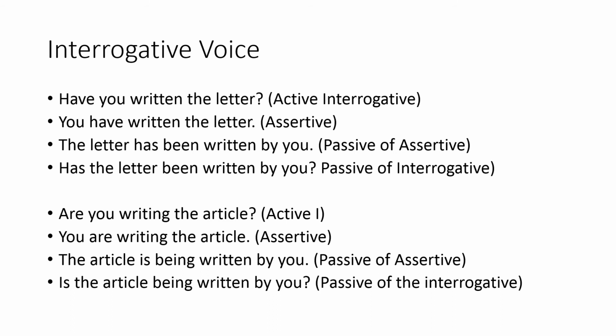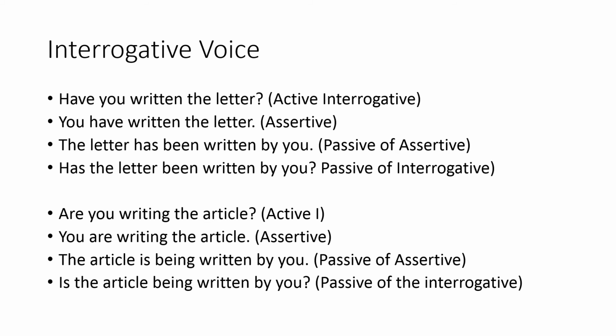Just bring the auxiliary verb has to the beginning of the sentence: has the letter been written by you? That's the passive form of interrogative. So the rule remains the same. Here the letter has come from object to the first of the sentence. The rest of the thing is the same. Only, as it is an interrogative sentence, we have to bring an auxiliary verb, in this case has, to the first.